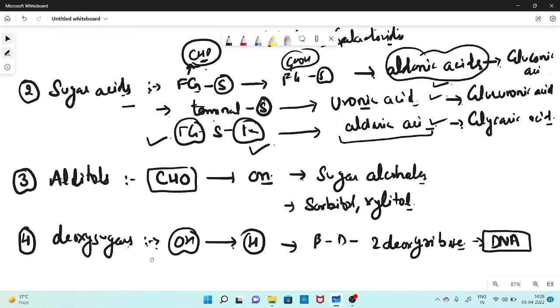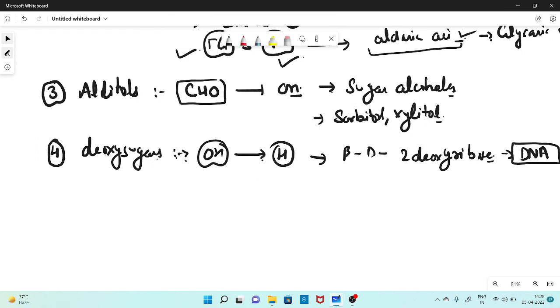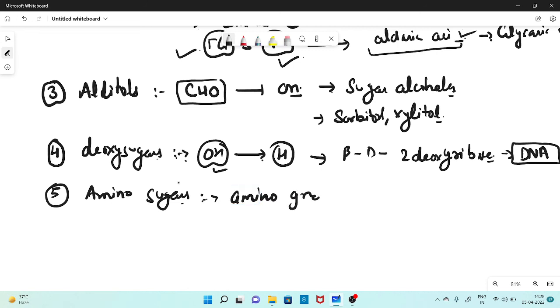The next derivatives are called amino sugars. In this case, you replace the hydroxyl group with an amino functional group, and these types of sugars are called amino sugars.